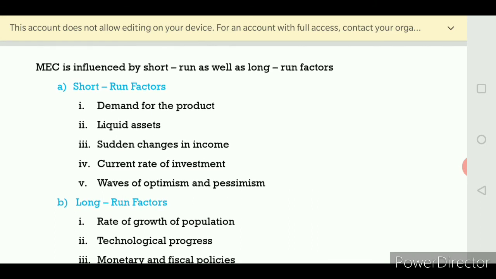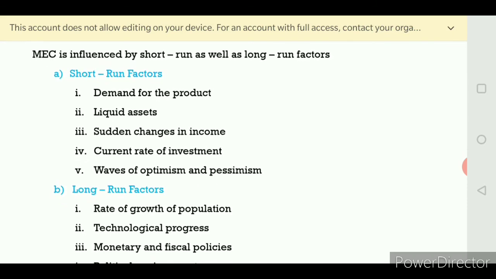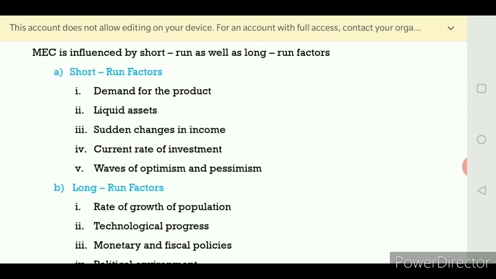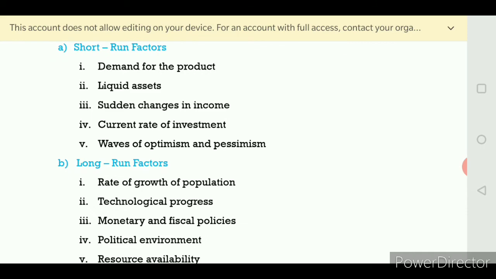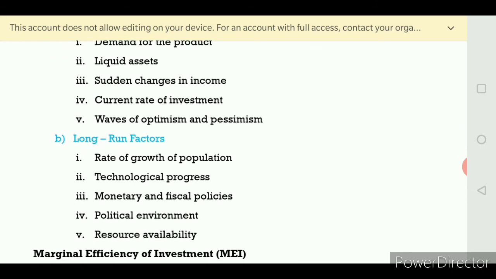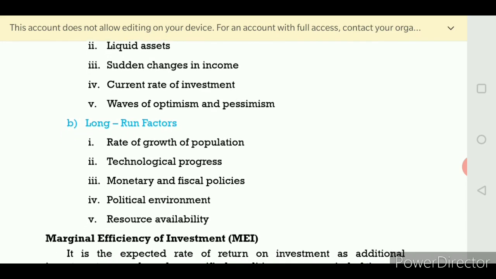Liquid assets: if the liquid asset holdings of an entrepreneur are too large, automatically marginal efficiency of capital will be high. Sudden changes: if he receives more profit and tax concession is less, marginal efficiency of capital will be high.